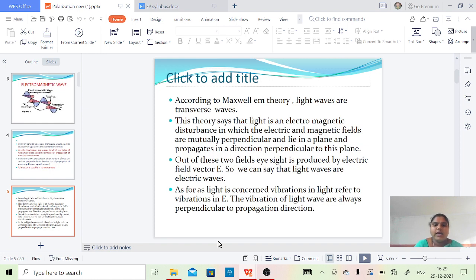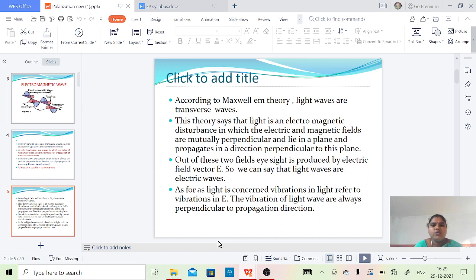According to Maxwell's electromagnetic theory, light waves are transverse waves. This theory says that light is an electromagnetic disturbance in which the electric and magnetic fields are mutually perpendicular and lie in a plane, and the wave propagates in a direction perpendicular to this plane. So the electric and magnetic fields are mutually perpendicular, and there is also a perpendicular direction to the plane.